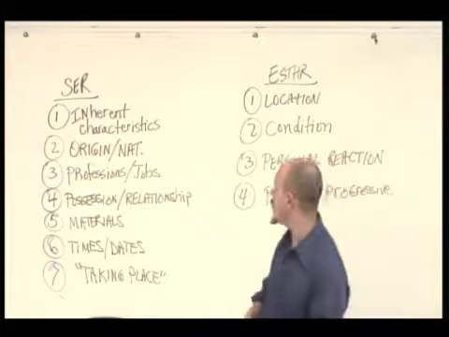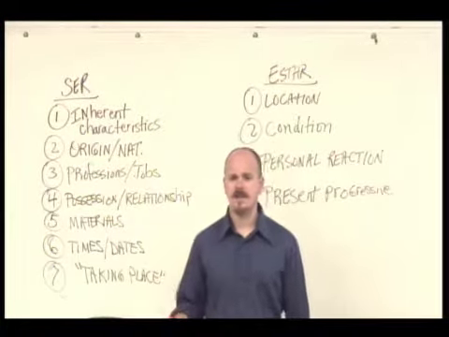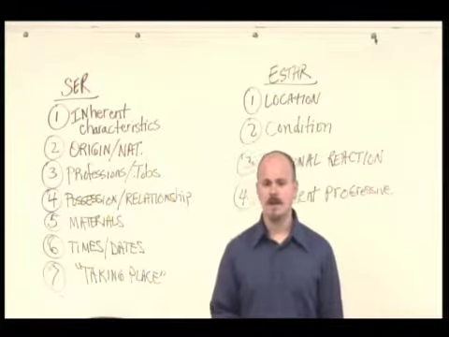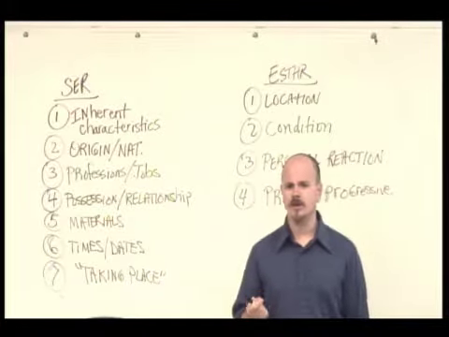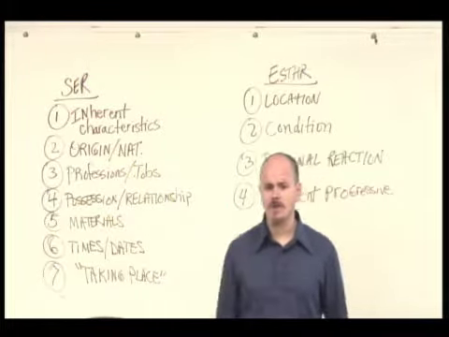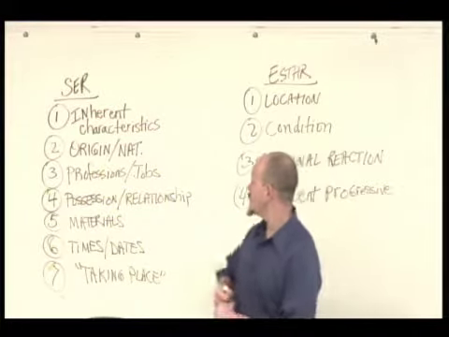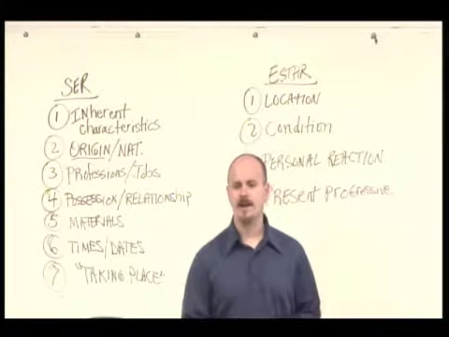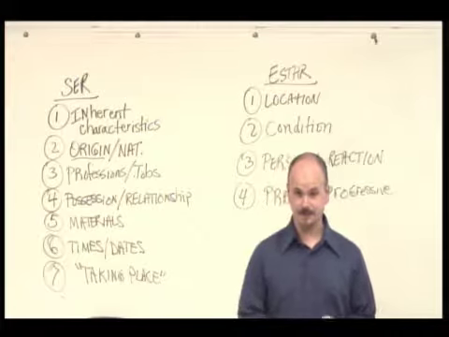Ser is also used for origin and nationality, which are again things that we've seen since chapter 1. So if you remember in chapter 1, we learned the question, ¿De dónde eres? Which was, of where are you, or where are you from? And our response to that would have told our origin. For instance, soy de Carolina del Norte, or soy de Texas.